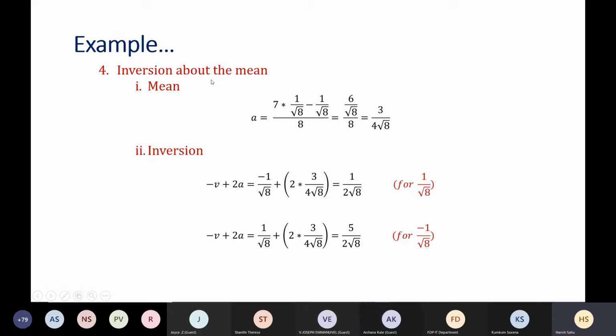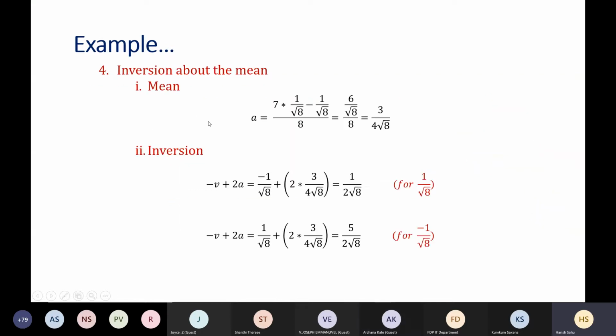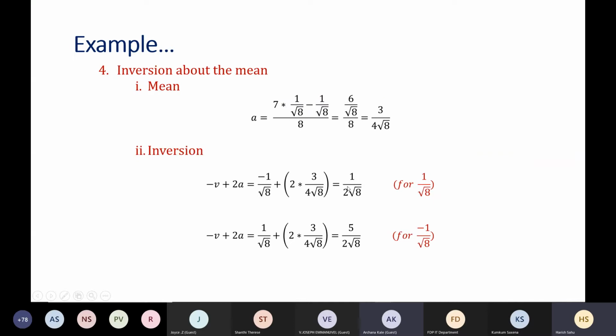And that operator is doing inversion of each state about the mean. Let's suppose our first state has the amplitude 1 by root 8. Inversion about the mean does this: minus V plus 2A, where A is the average and V is the amplitude of the state. So originally V is 1 by root 8, and it will become this. Whenever the original V is 5 times more, the amplitude will be 5 times more.